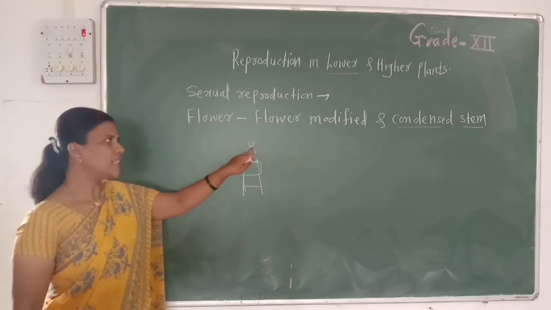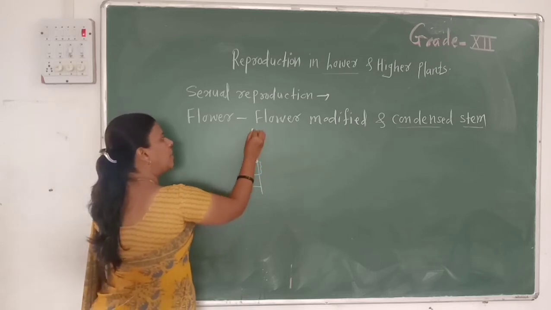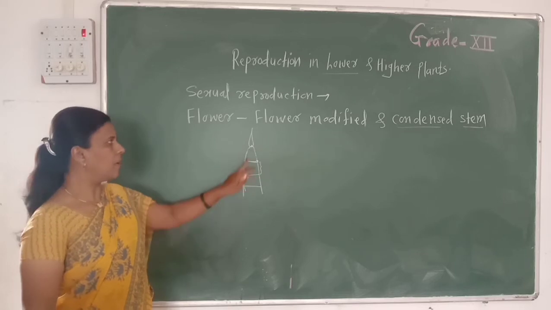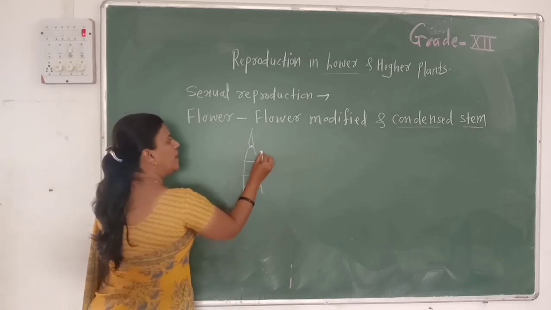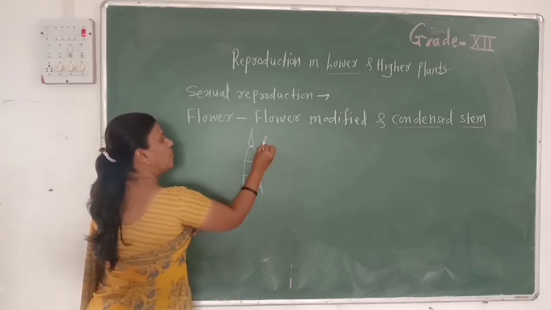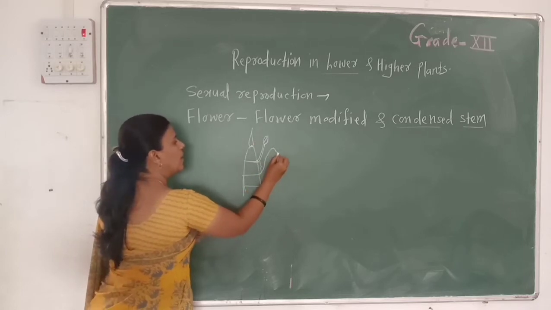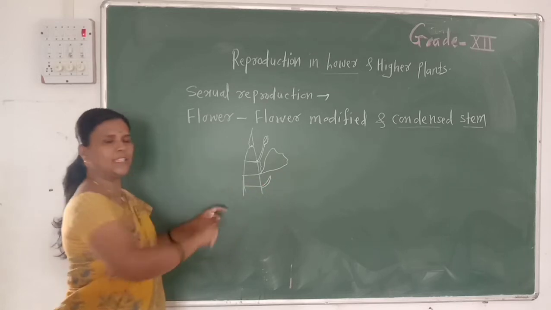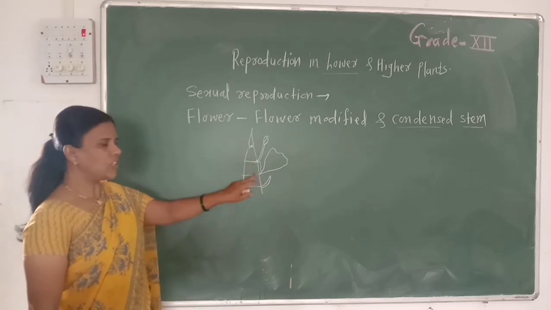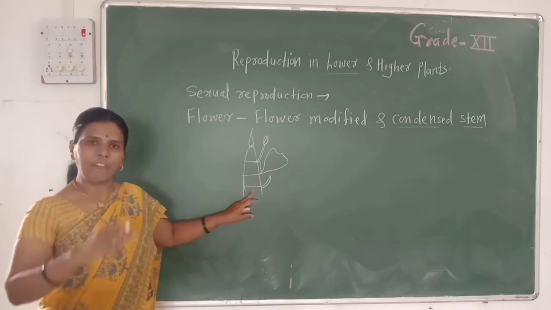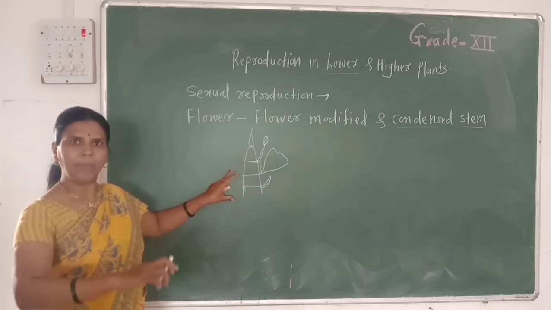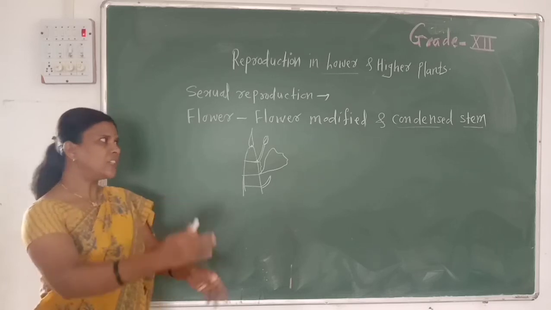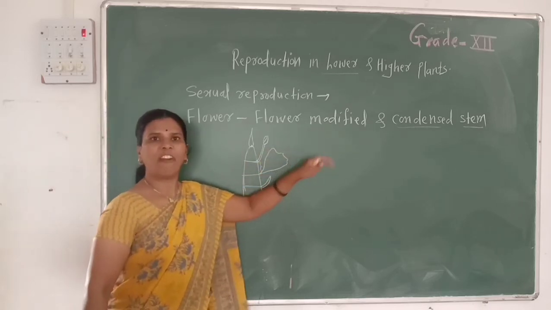From this apical meristem, the carpel, that is the pistil, is developed. From this node, the androecium is developed. From the lower node, the corolla is developed, while from this node, the calyx is developed. From each node, each whorl is developed. But this stem gets compressed or reduced, and which we call a modified stem.